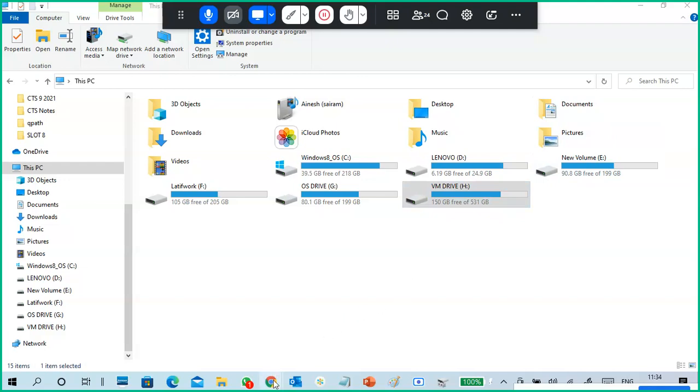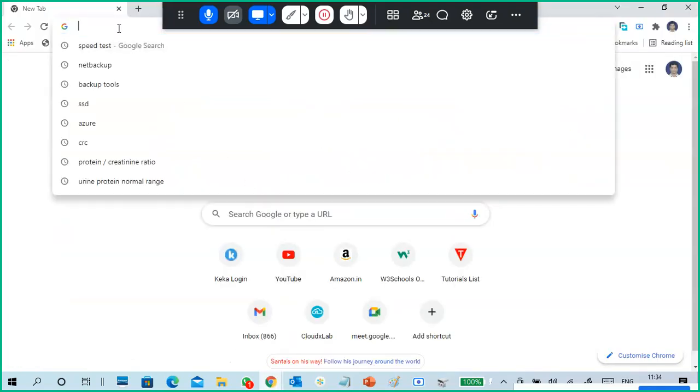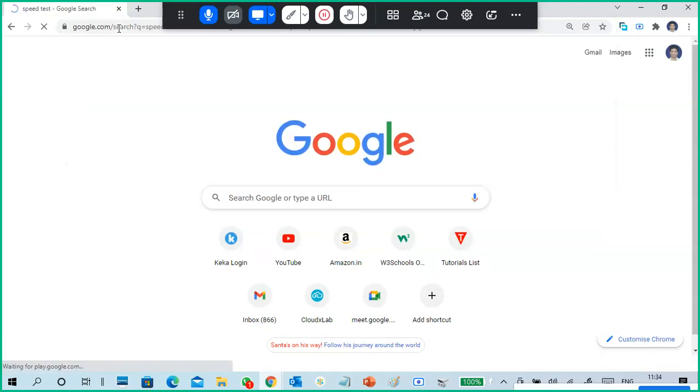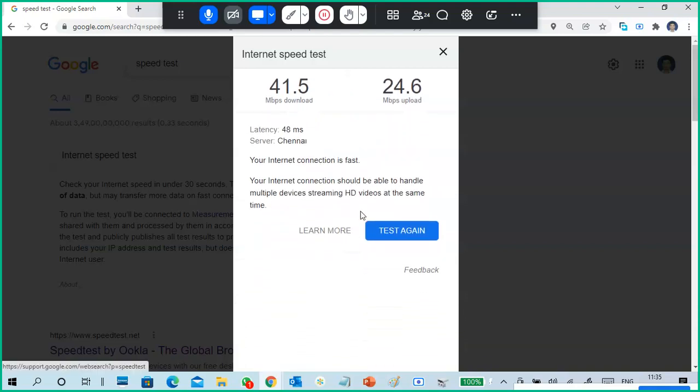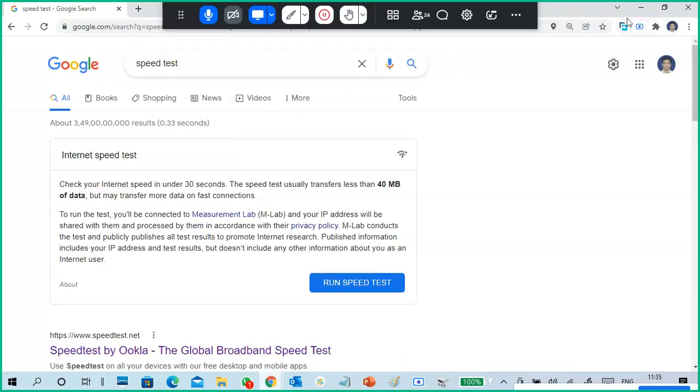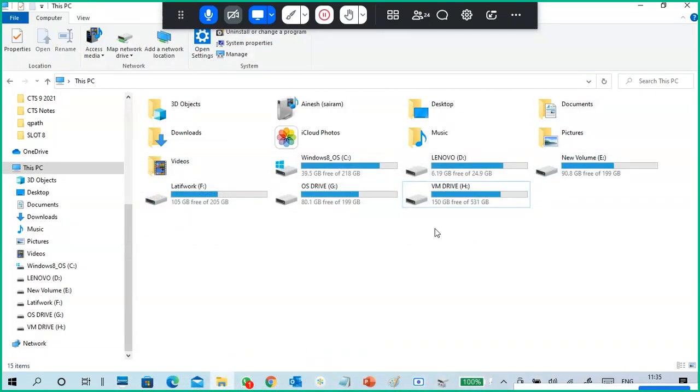I don't understand because the network is okay. Yes, my network is good.